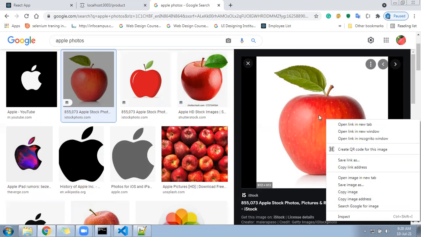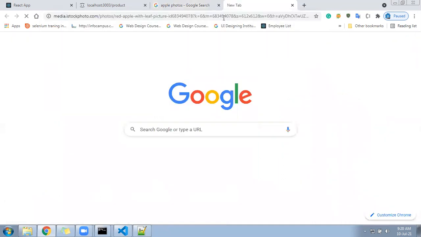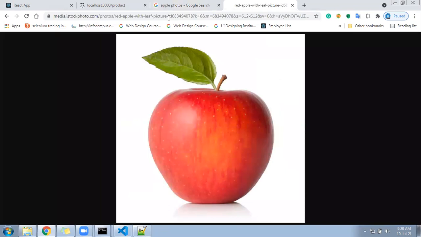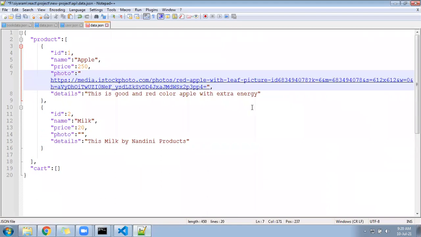Check here whether the image is loading or not. Image is loading. So this is the image address. This image address you can keep in this file here as the photo. Same way,